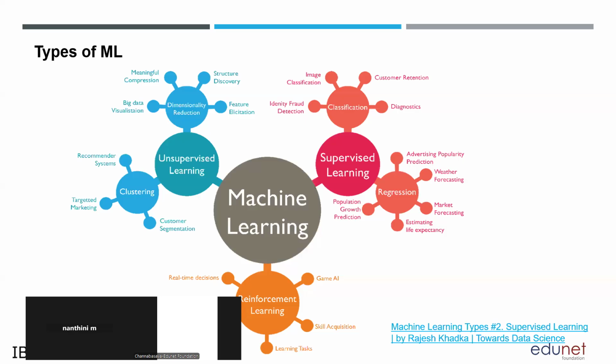Now I'm going to give you an example for understanding. In supervised learning, you will have the labeled data. You feed the machine: this is input and this is output, so that the machine can understand from the input and the output and predict the future values. When it comes to unsupervised learning, I will be feeding the machine only the data, not the output.